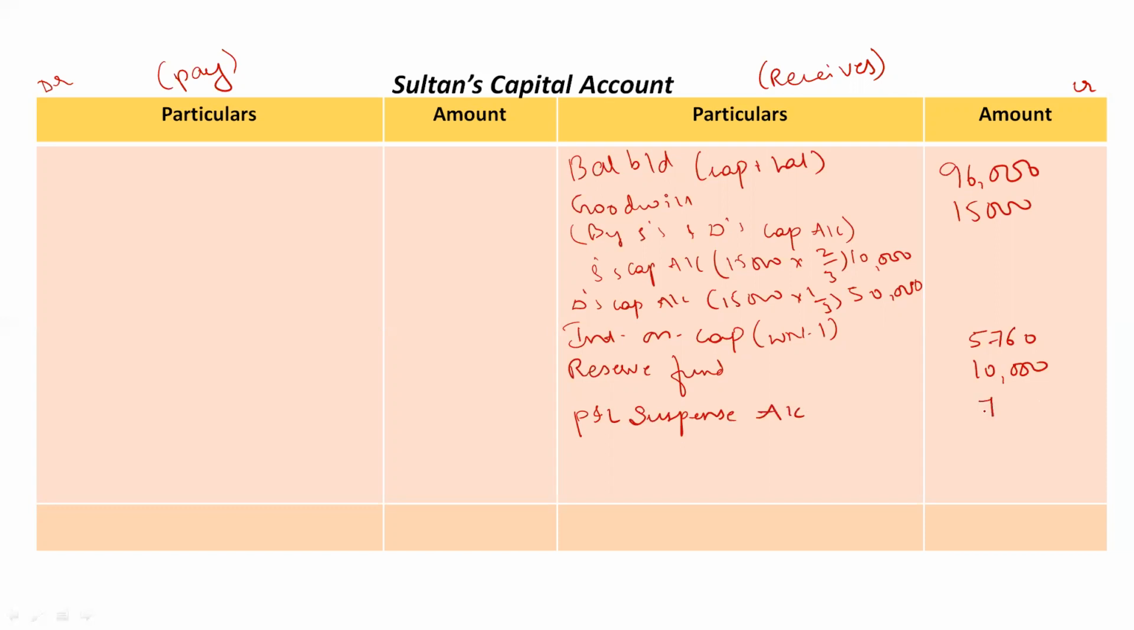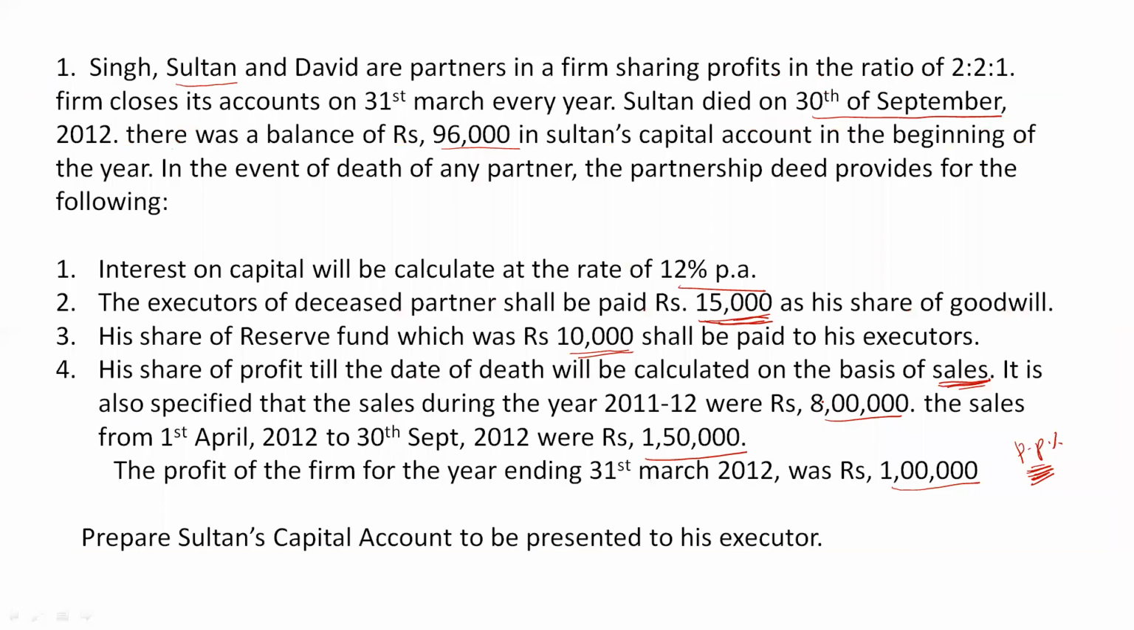Okay, 7,500. So if you are totally confused with this entry, why we have taken P&L suspense account and all, for this you should be knowing the concept of this chapter. Okay, death of the partner. This one extra thing we do in case of death of a partner, whereas we don't do this in case of admission and retirement. Okay, so it's very important to know the concept first, right? Then come back to the question.